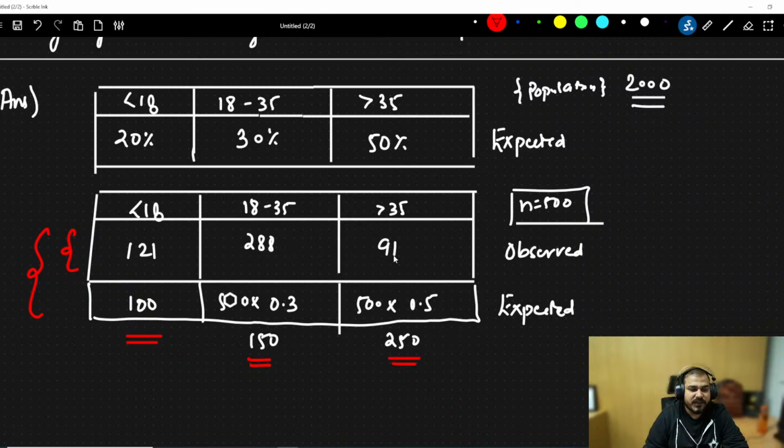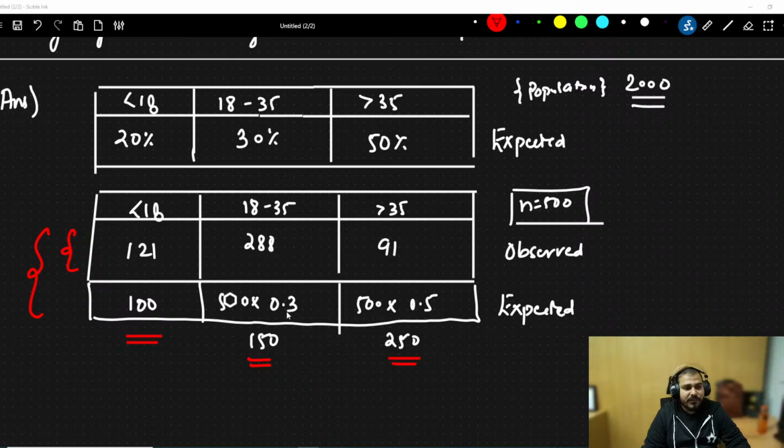Obviously there is a huge difference, and by seeing this only you will be able to say, okay Krish, there is a huge difference here, so just reject the null hypothesis. But understand over here alpha is given. I want a 95% confidence interval.